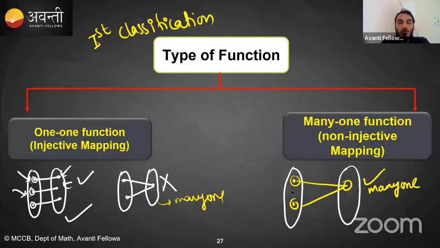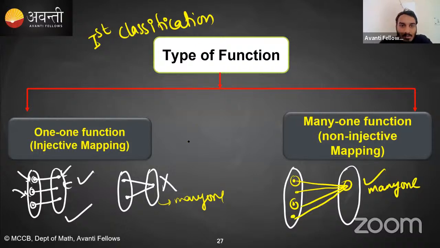Okay, ऐसा नहीं कि only for two inputs. अगर इसके लिए भी ये image हो सकती है. Okay, these all are many one. Means many one function में क्या है? At least for two different inputs I get the same output. For all the inputs I can get the same output. That is also many one function. Is that clear? Is that clear, everyone? Quickly reply me in the chat box.